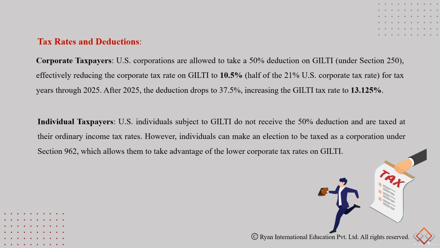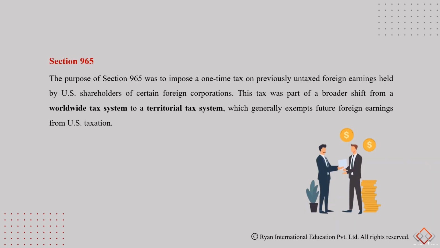However, individuals can make an election to be taxed as a corporation under Section 962, which allows them to take advantage of the lower corporate tax rates on GILTI. As we understand, US shareholders were accumulating earnings and profits in foreign corporations, and then they were never bringing it back to the US, as they understood that these distributions would be taxable in the US.